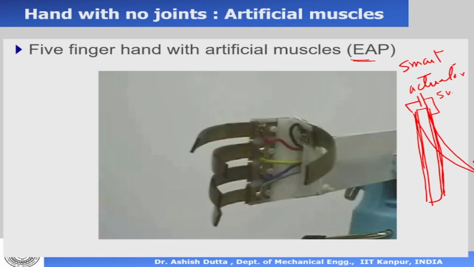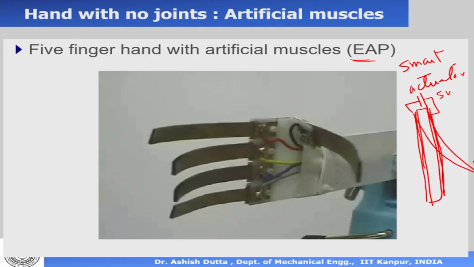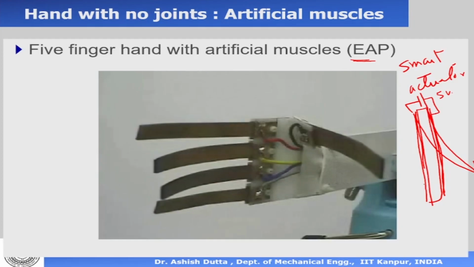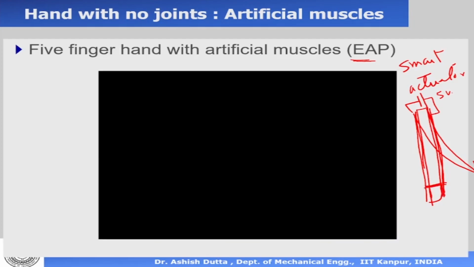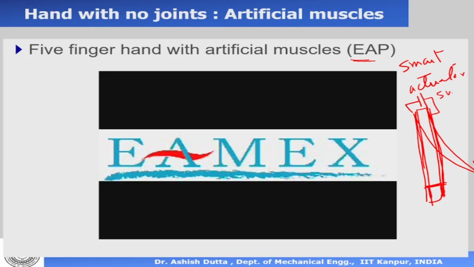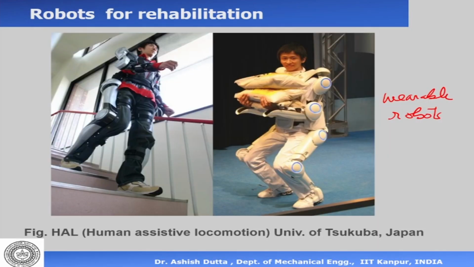So you can see that this is behaving like a hand, opening and closing, but there is no motor there. The other interesting part is that if I want to make a very small hand, I just need to cut the actuator and make very small fingers. It'll still work, unlike a DC motor, which will not work at a very small scale. So these are called smart actuator based robotic systems.